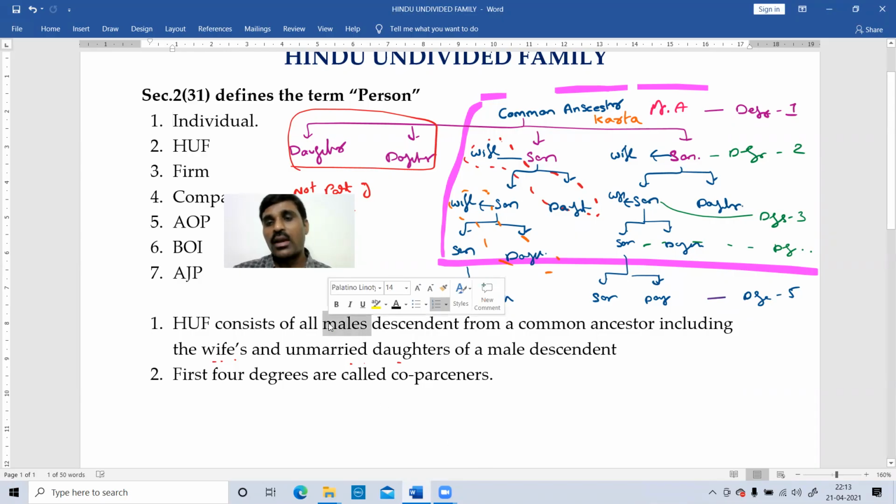HUF consists of all male descendants from a common ancestor, including the wives and unmarried daughters of a male descendant.